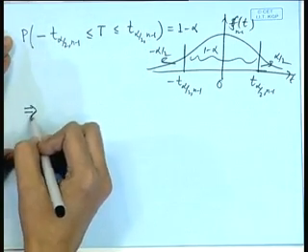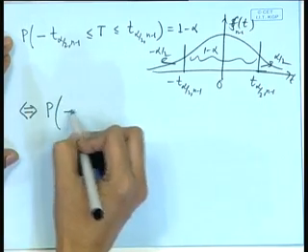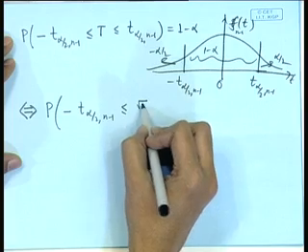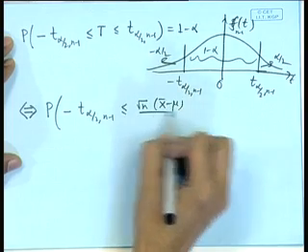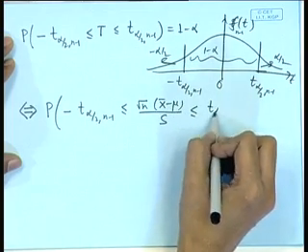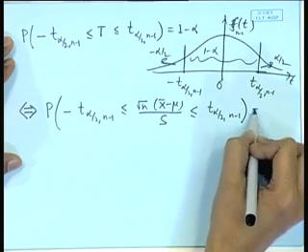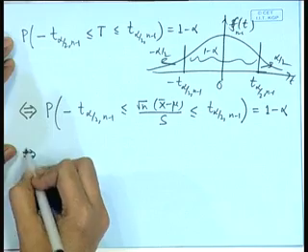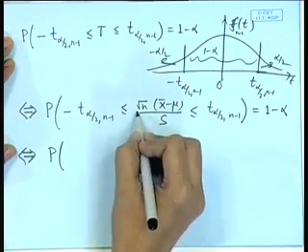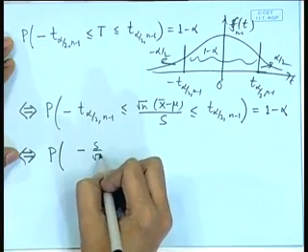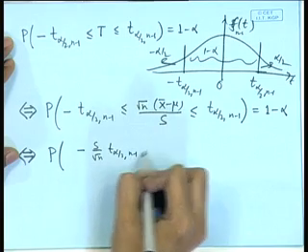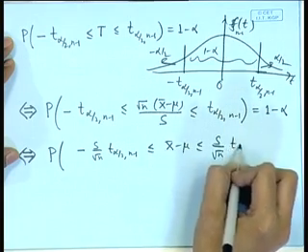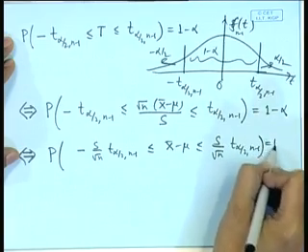So, let us see this. This is equivalent to probability of minus t alpha by 2, n minus 1 less than or equal to root n x bar minus mu by s less than or equal to t alpha by 2, n minus 1. So, this probability is equal to 1 minus alpha. Once again if we multiply by s by root n, we get minus s by root n t alpha by 2, n minus 1 less than or equal to x bar minus mu less than or equal to s by root n t alpha by 2, n minus 1, that is equal to 1 minus alpha.